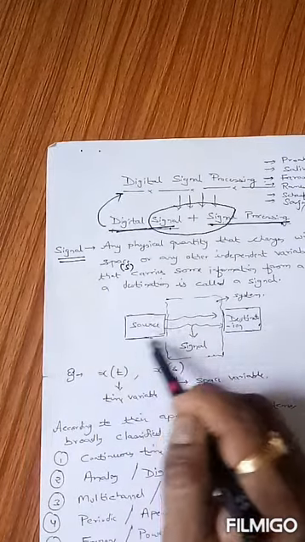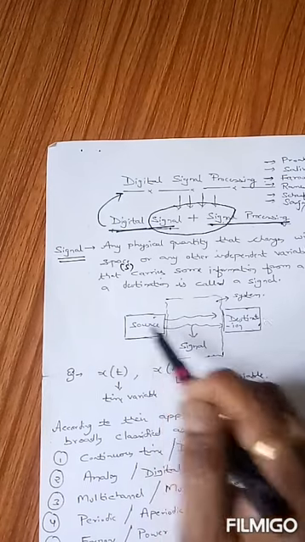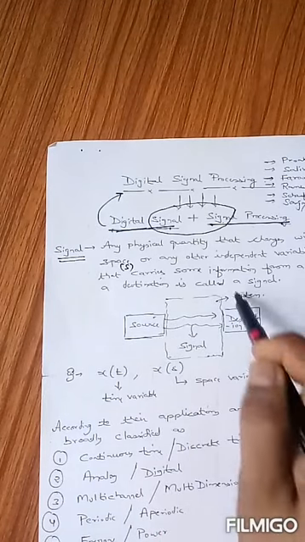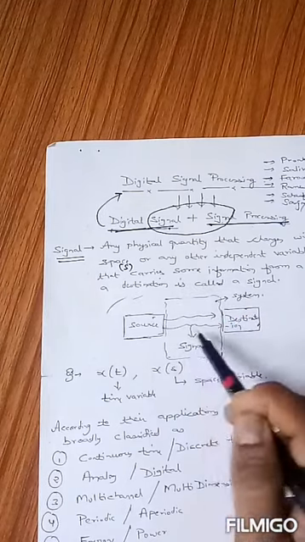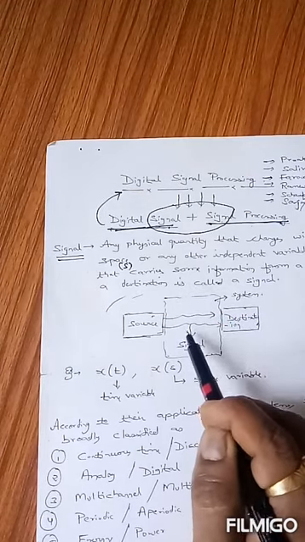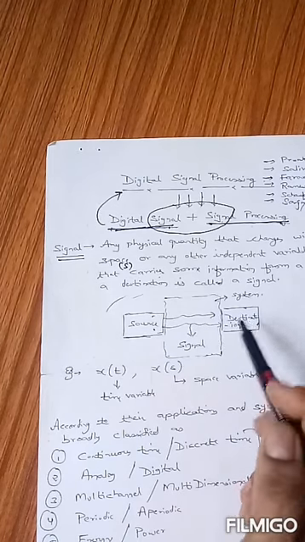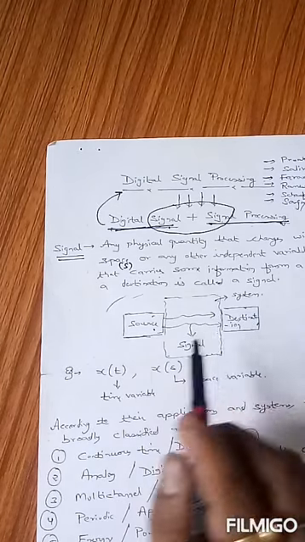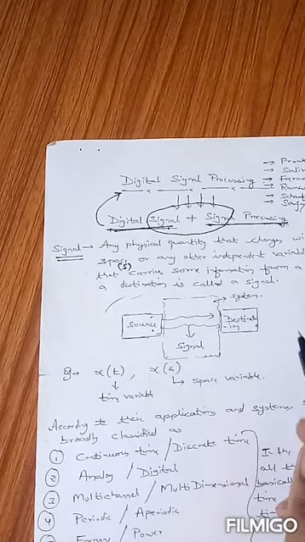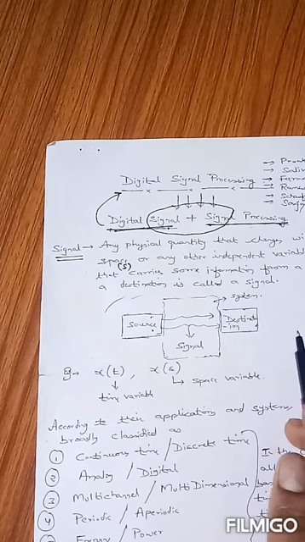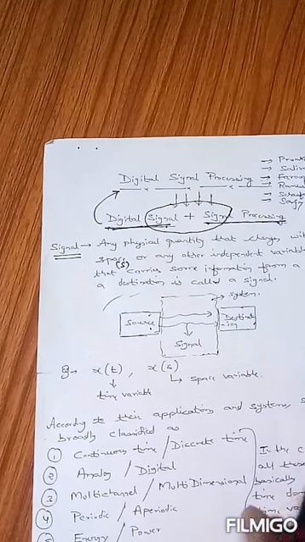Here one part of this diagram is source, another part is destination, and the whole thing is a system, and the physical quantity that is carrying information from a source to a destination is known as a signal. It is not necessary that the signal can be transferred only from one side. It can be both the sides. The transfer of information can be done to both the sides.